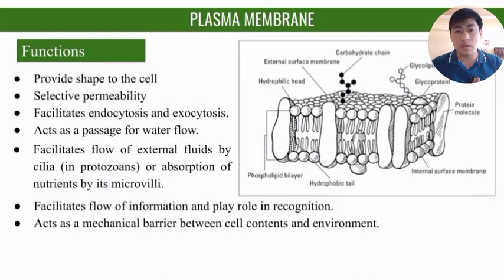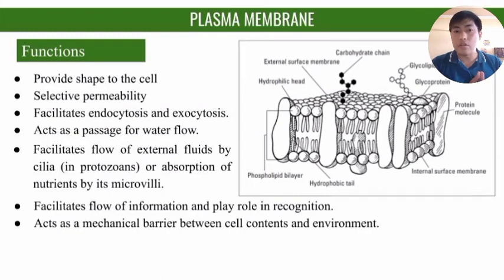From the mind map which we discussed in the class, you have pinocytosis and phagocytosis in the endocytosis category. So water flow is pinocytosis, which is facilitated by the plasma membrane.